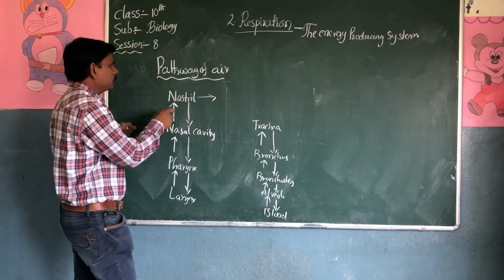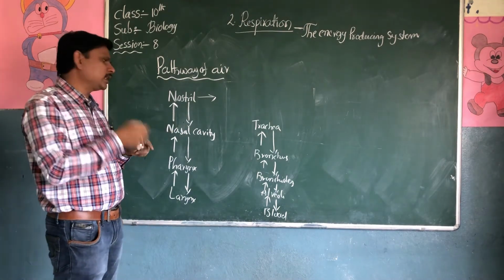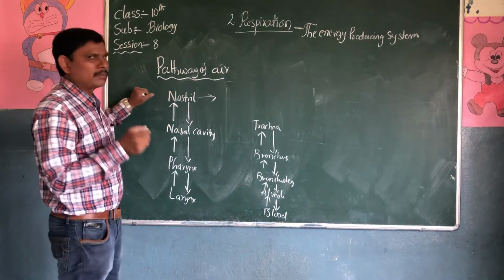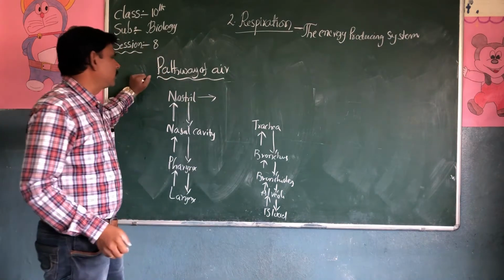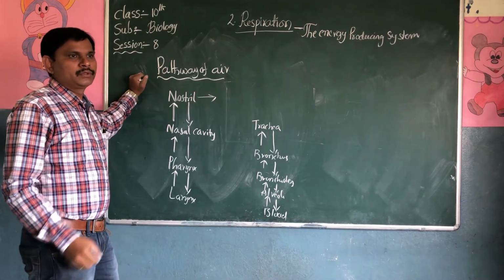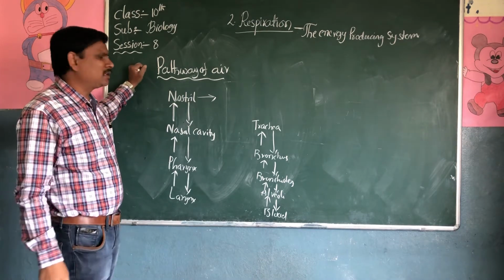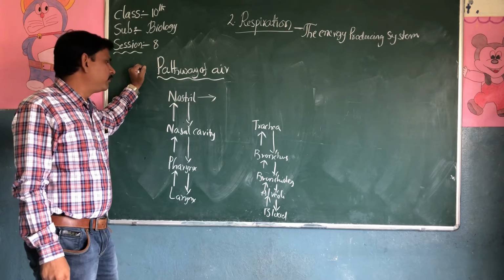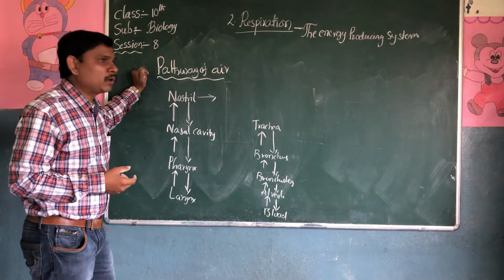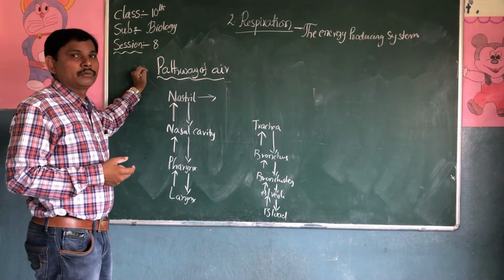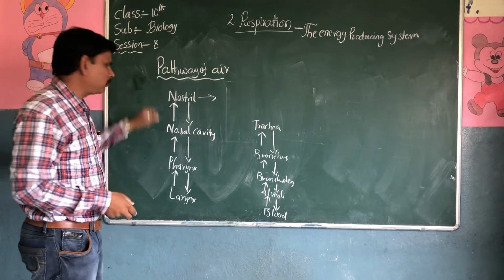Nostrils. So next one, nasal cavity. So this is the nostril. In the nasal cavity, there is some small hair. This nasal cavity is also called the filtration of air. Through this small hair, the dust particles will remain in the nasal cavity. So filtration will take place in the nasal cavity. It will also control the moisture and the temperature in our body.